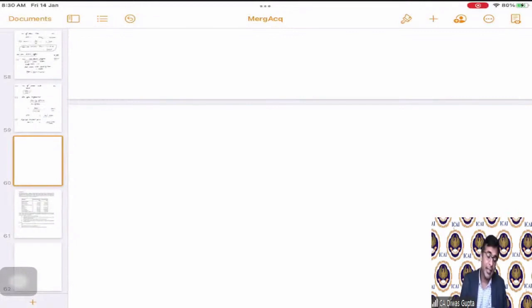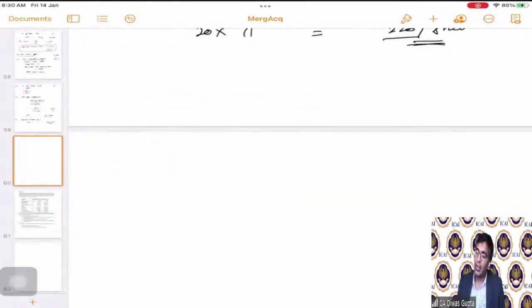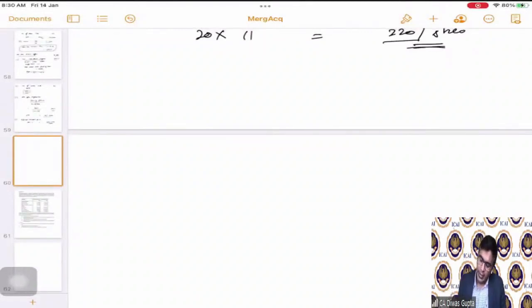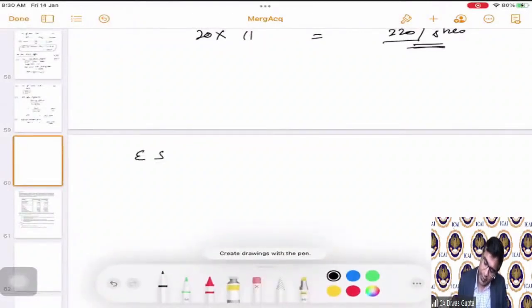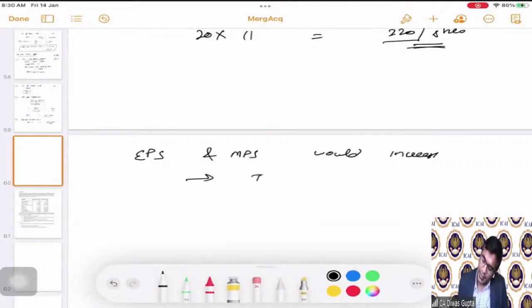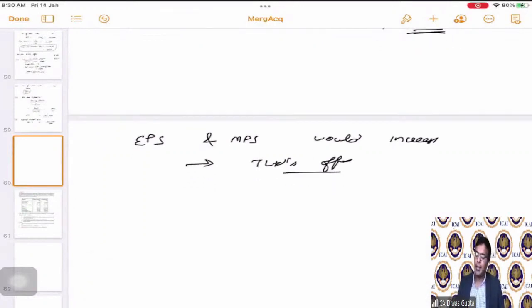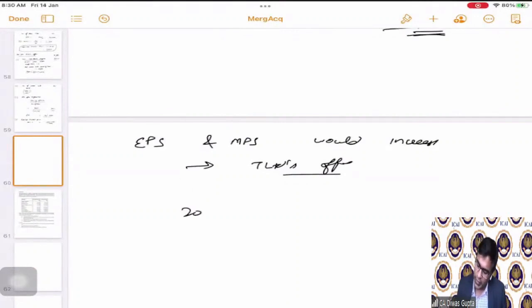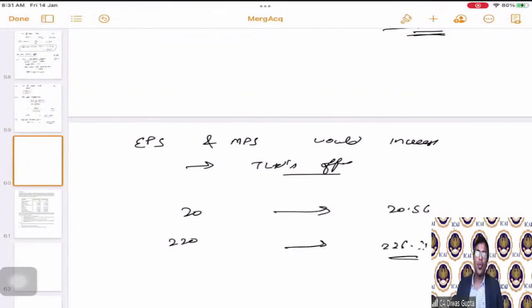Okay. Now, what are the advantages? The advantages, first of all, if you see from the flow of question, the EPS and MPS would increase. If you see as per the T Limited's offer, currently T Limited's EPS and MPS is what? EPS is 20 and MPS is 220. It is going to 20.56 and it is going to 226 point something, correct? So both EPS and MPS are increasing if you follow the T Limited's offer. That is the first advantage.